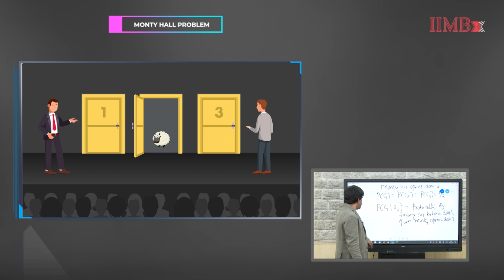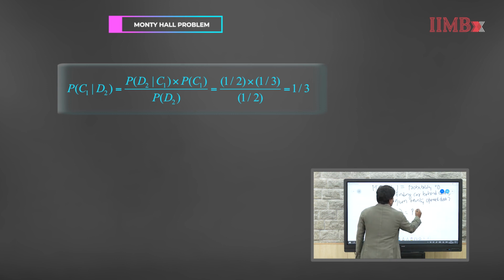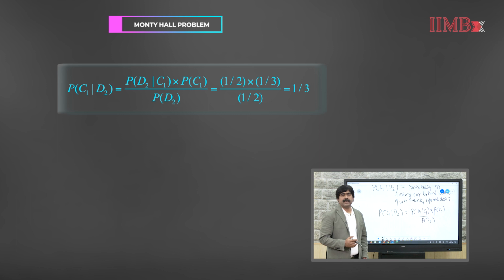Now, we can use Bayes' theorem to calculate this. Using Bayes' theorem, the probability of C1 given D2 is the same as the probability of D2 given C1 times the probability of C1 over the probability of D2. So, that is the Bayes' theorem probability, right. Now, let us try to calculate each of these values.